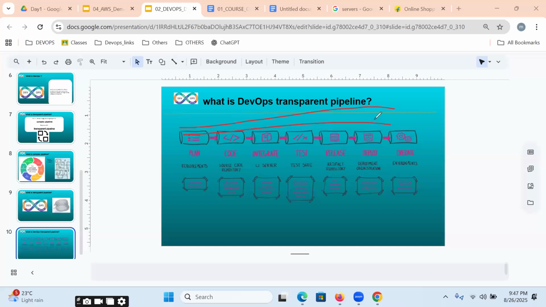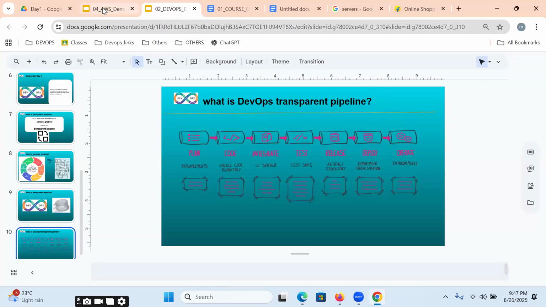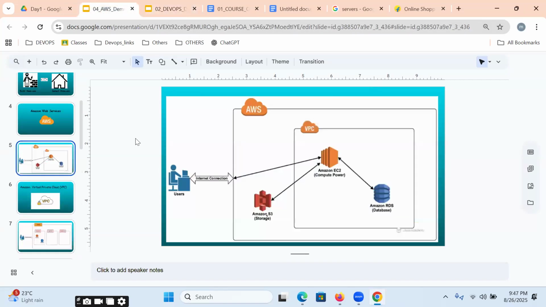Any questions up to this point? Yes, it's clear. So up to this point, we understood what DevOps is, what AWS is, and the difference between these two.